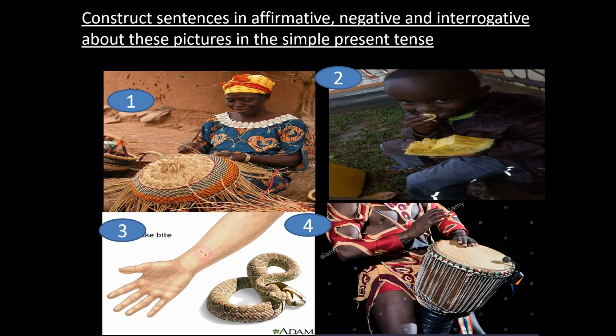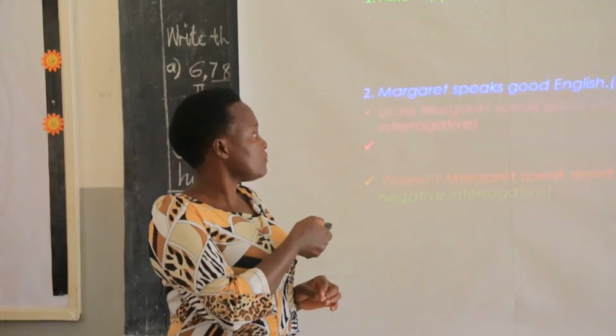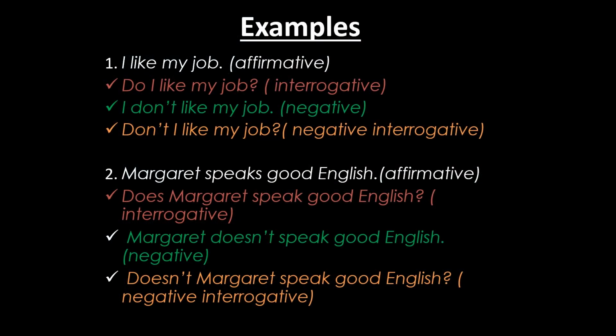That's why weave changes to weaves in affirmative. We are adding s because these are singular sentences. So don't forget that in affirmative sentences, on the base verb, we either add s, es, or ies.